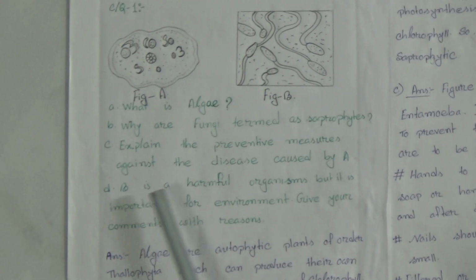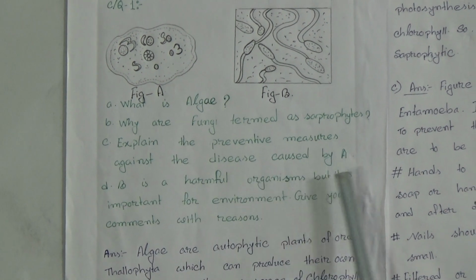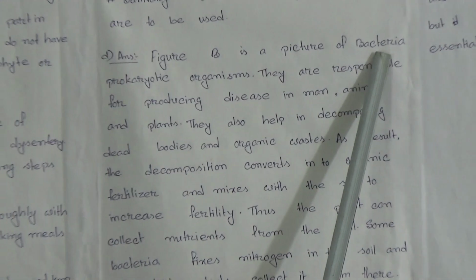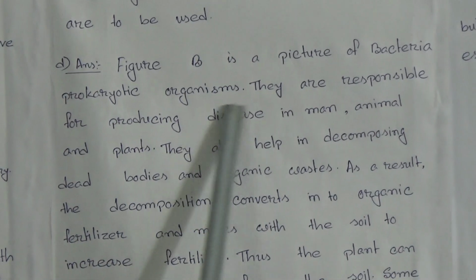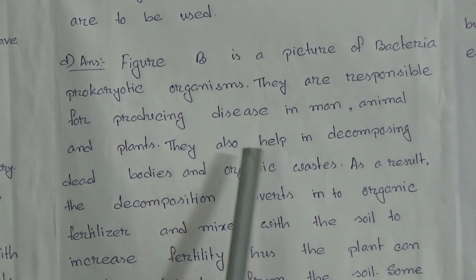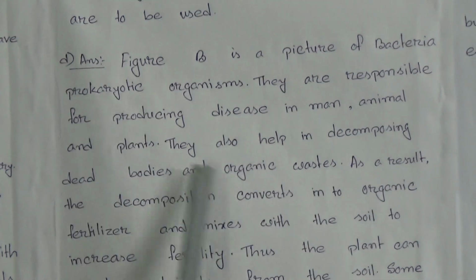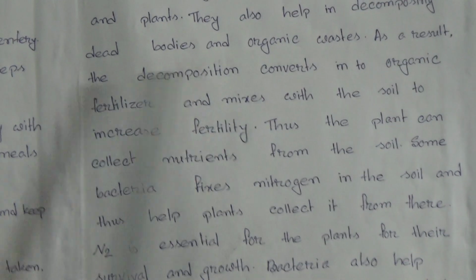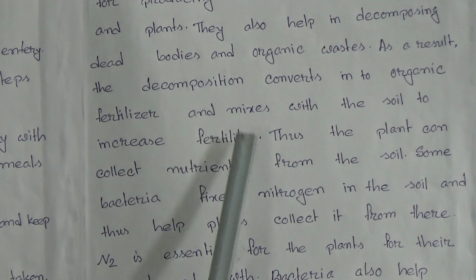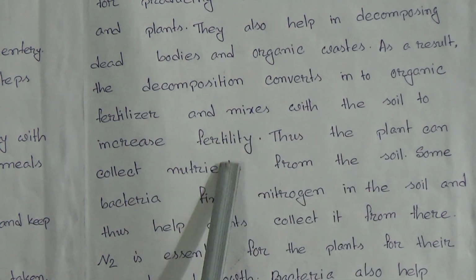Number D. Here is figure B. Figure B is a harmful organism, but it is important for the environment. Give your comments with reason. Now answer D. Figure B is a picture of bacteria, prokaryotic organisms. They are responsible for producing diseases in man, animals and plants. They also help in decomposing dead bodies and organic wastes. As a result, the decomposition converts into organic fertilizer and mixes with the soil to increase fertility.